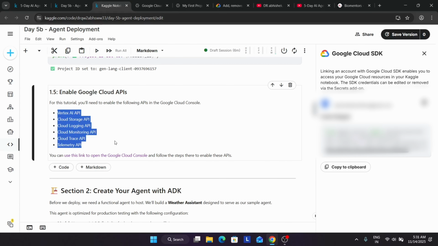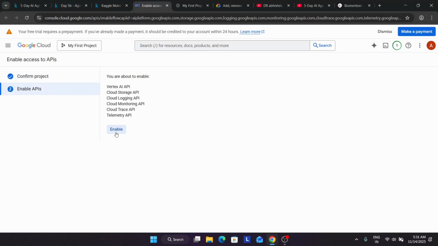I am telling you, if you are a minor, do it under parent supervision, and if you're doing it on your own, turn off the auto pay options by visiting that app or banking system, otherwise you may be charged. Now just click on next and enable all the APIs.